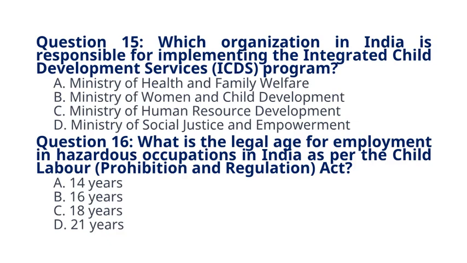18 years. Explanation: the Child Labour Prohibition and Regulation Act prohibits the employment of children below the age of 18 years in hazardous occupations and processes.